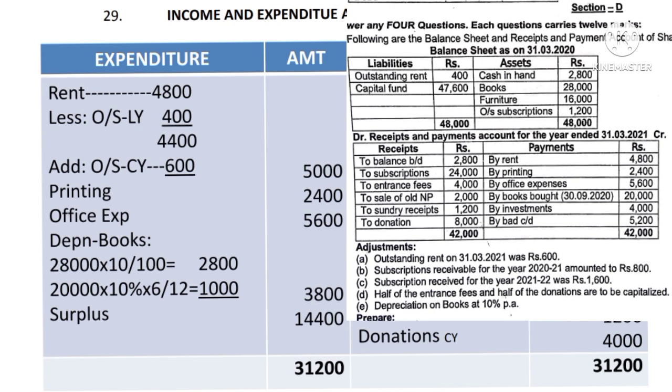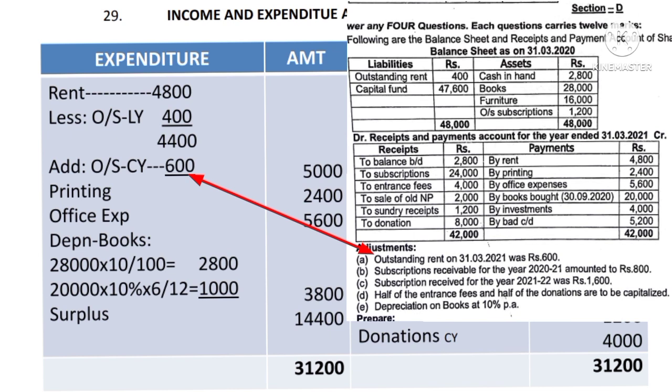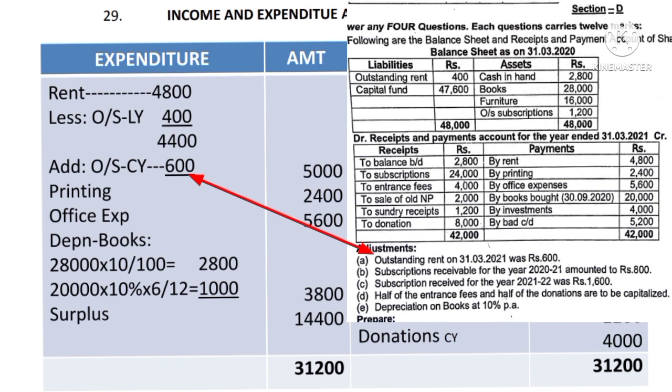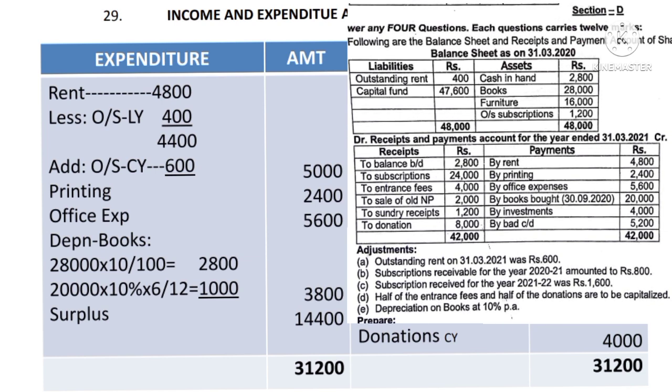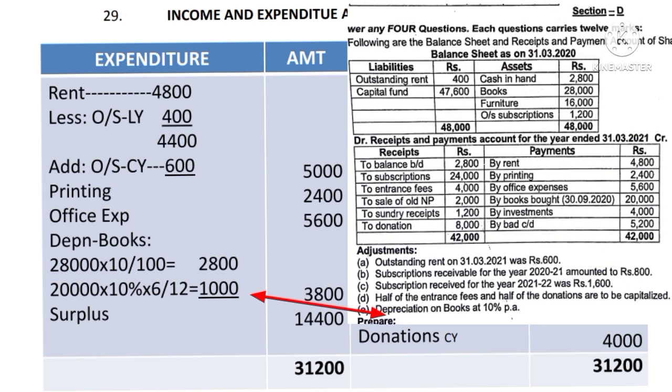And then again there is an adjustment number A. For the current year 600 rupees still payable, so add it, so plus it. So when we add it, it comes to 5,000 rupees. Then printing 2,400, office expenses 5,600, and then books? It is the capital expenditure, investment capital expenditure. Now come to the adjustment. Adjustment number A is considered, B is also considered, C also considered, D is also considered.